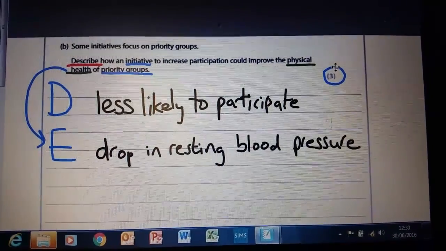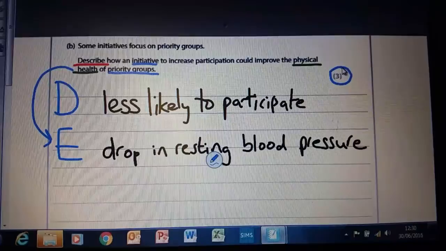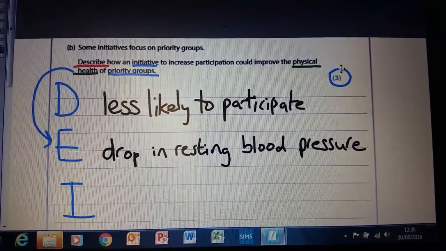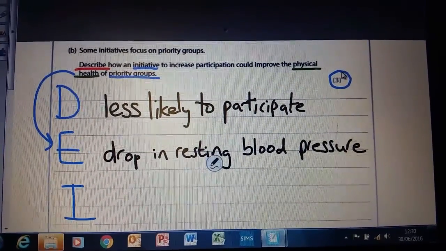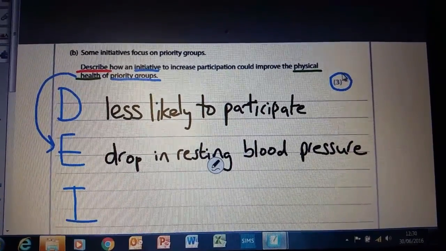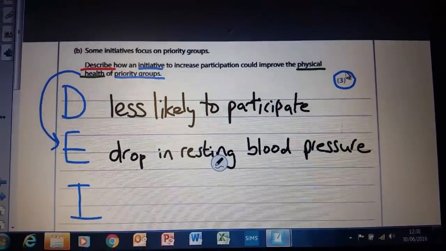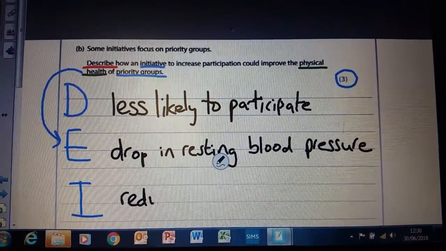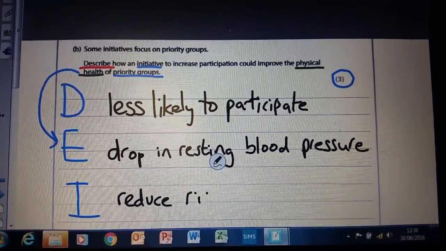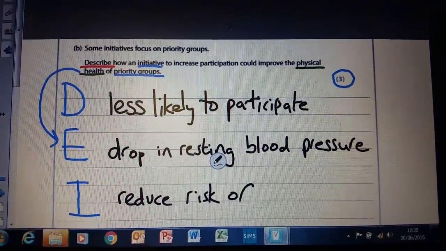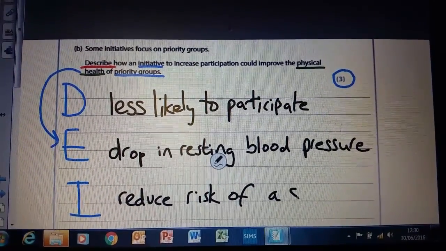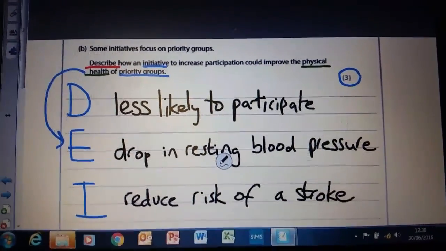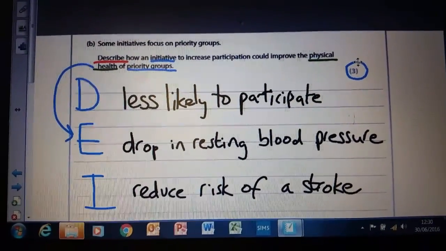Okay, and then the next question that we might be thinking about is, what is the impact that that's going to have? Okay, so what impact is it going to be if your resting blood pressure reduces? Okay, the impact could be that this might lead to less chance of a stroke, for example, so some form of disease related to blood pressure that might reduce the chance of a stroke. So again, in a describe question, we are looking to maybe give a definition of the topic word, give an example, and then give an impact.